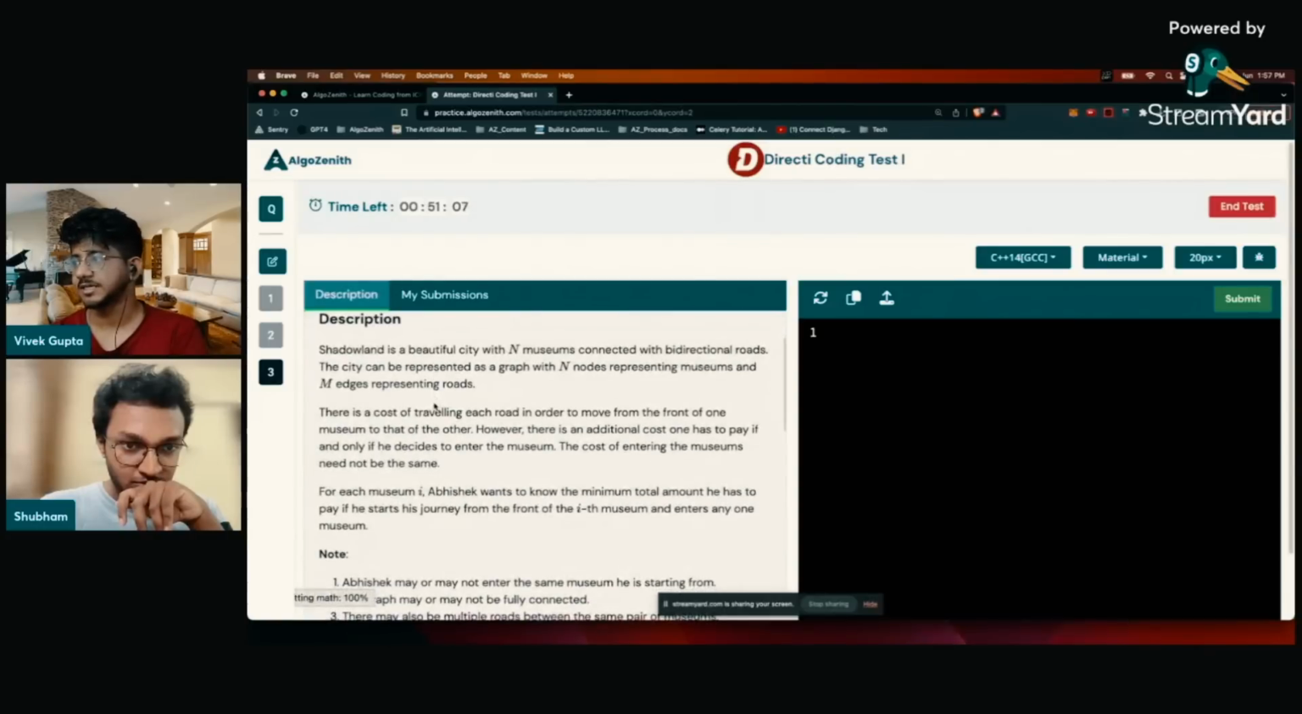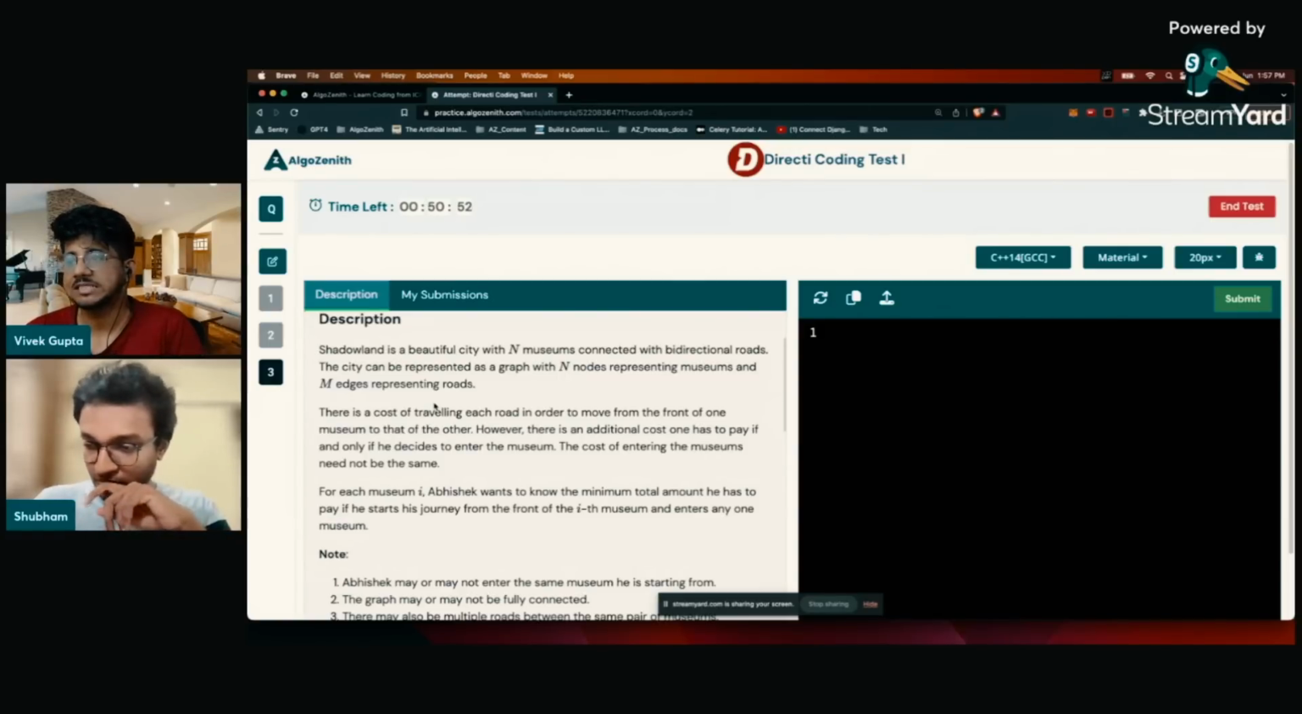So this is basically a very interesting question. You have a Shadowland of beautiful cities and museums connected with bidirectional roads. There is a cost of traveling each road, so every edge is like a weighted edge. It's a graph problem, obviously. However, there's an additional cost one has to pay if he decides to enter the museum. That's interesting.